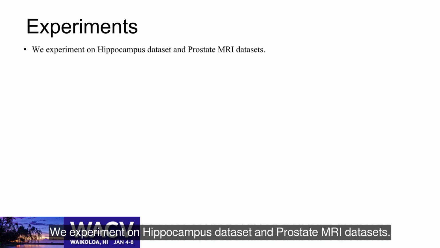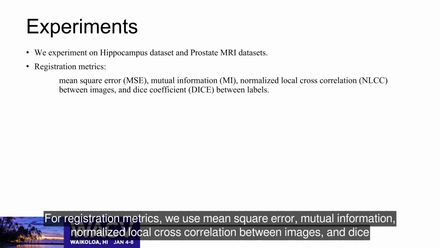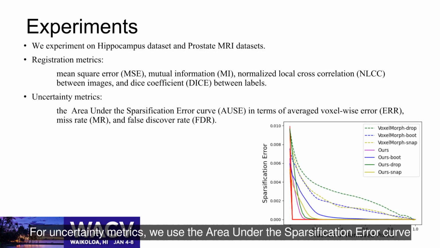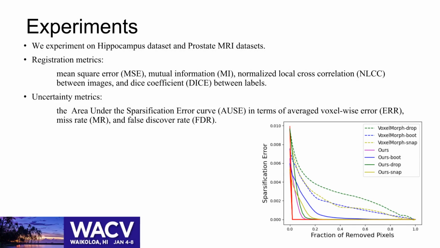We experiment on hippocampus dataset and prostate MRI datasets. For registration metrics, we use mean square error, mutual information, normalized local cross-correlation between images, and dice coefficient between labels. For uncertainty metrics, we use the area under the sparsification error curve, in terms of the average voxel-wise error, miss rate and false discovery rate.